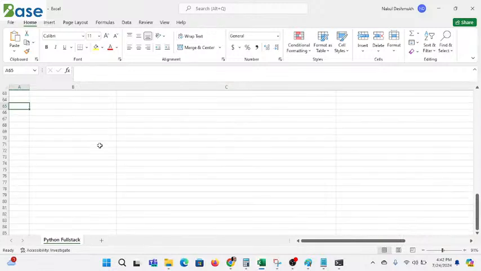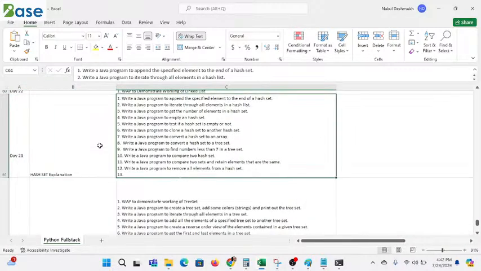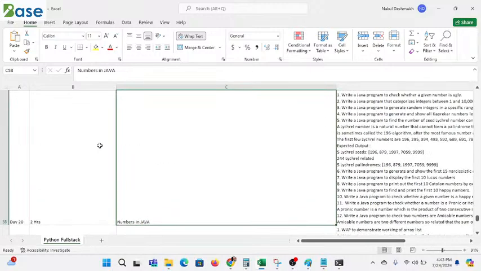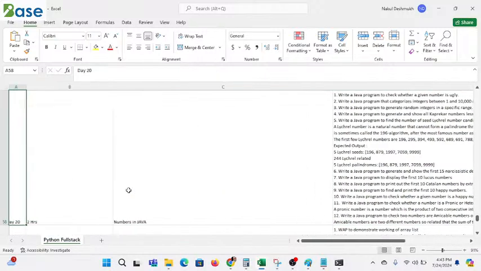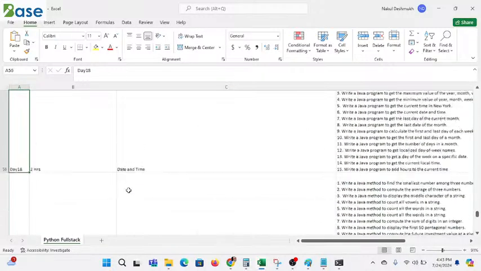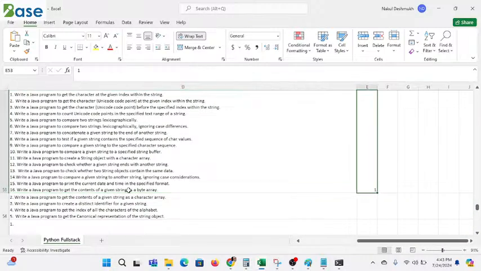Now see, till right now we just have the hash set, what we call the collection framework in Java. If you are dealing with numbers in Java, you might have heard of Lucas numbers. What is a Lucas number? What are happy numbers? What are Harshad numbers? What are amicable numbers? What series are going to be printed? What are the different kinds of ranges? There are numbers of programs from top to bottom which are most probably asked in Google and other interviews. What are happy numbers, what are unhappy numbers? We just have to deal with that. So step by step I will share all of these in the group and try to tackle all the programs. Okay, and we'll proceed with that.